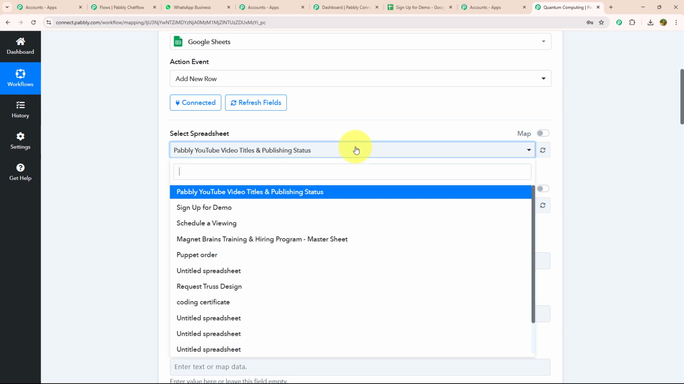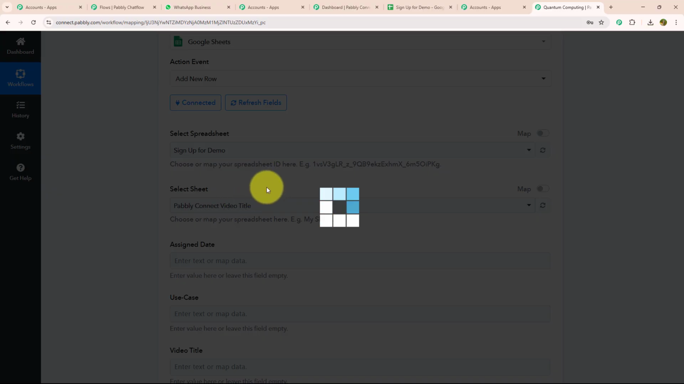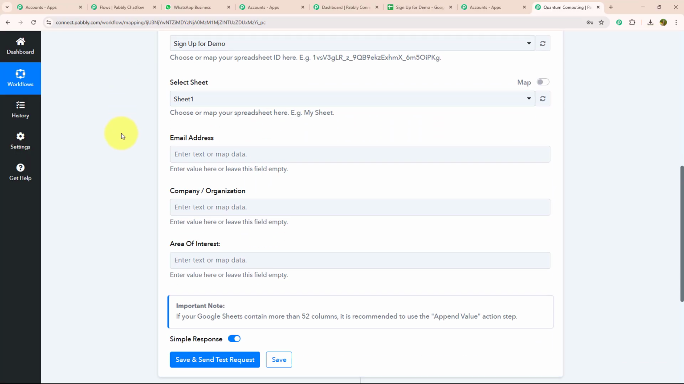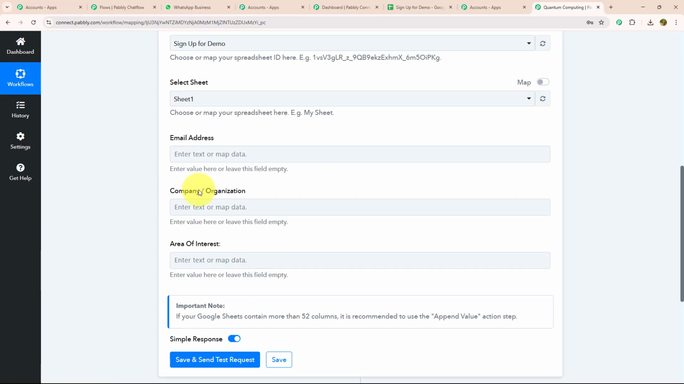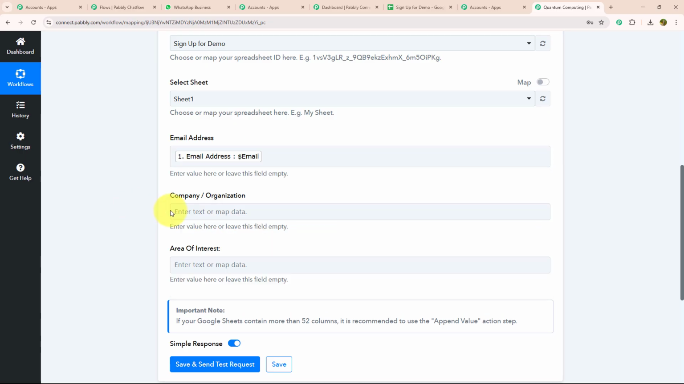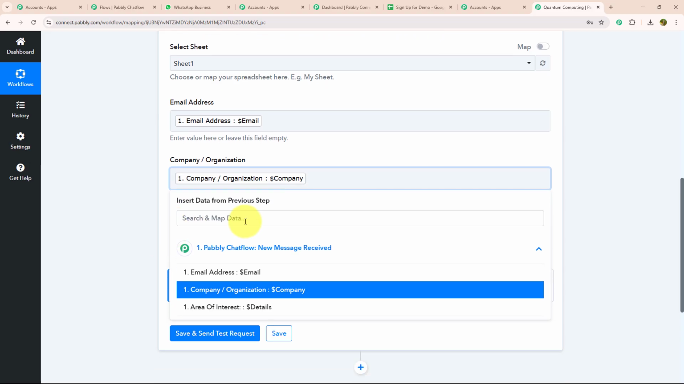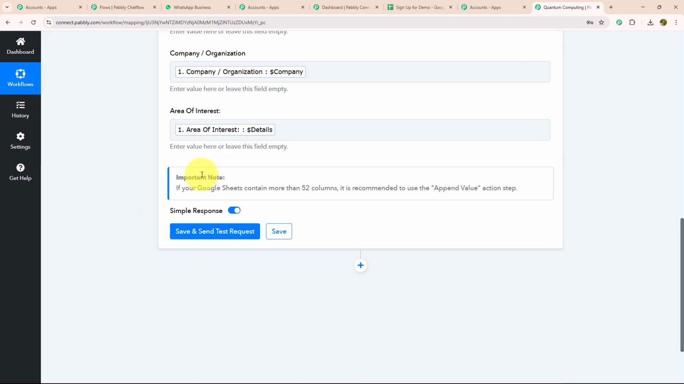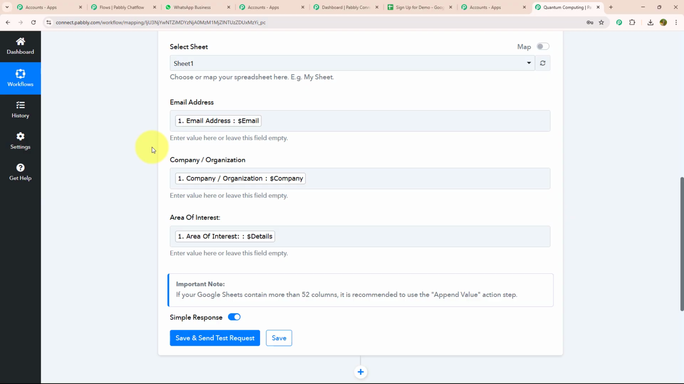Now I'm going to select my spreadsheet in which I want to fill my data. As I want to fill my data in the sign up for a demo sheet, I will connect that. After selecting that, all the parameter details that I have entered in my sheet are mentioned over here. Under this, I'm going to map my data as email for email address, company for company and organization, and details for area of interest. Mapping will help to automatically fill every detail in my Google Sheet as soon as my customer enters it on the WhatsApp chatbot.